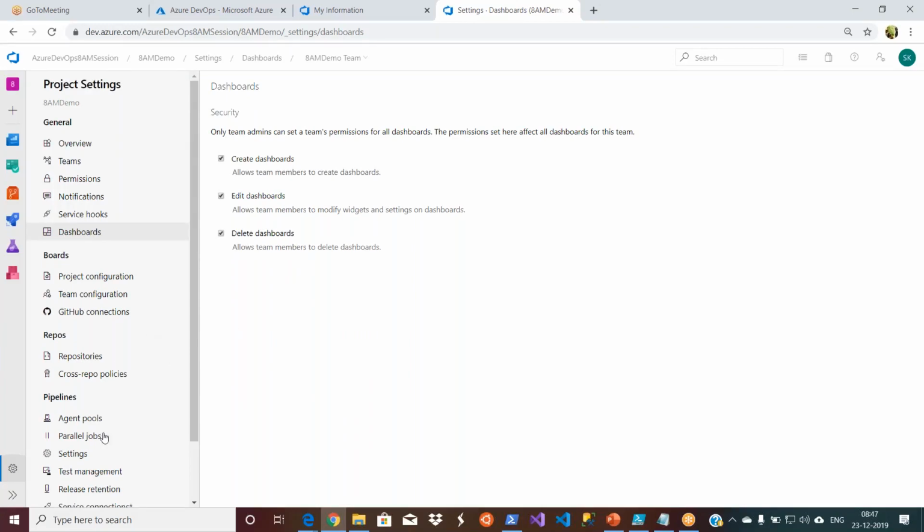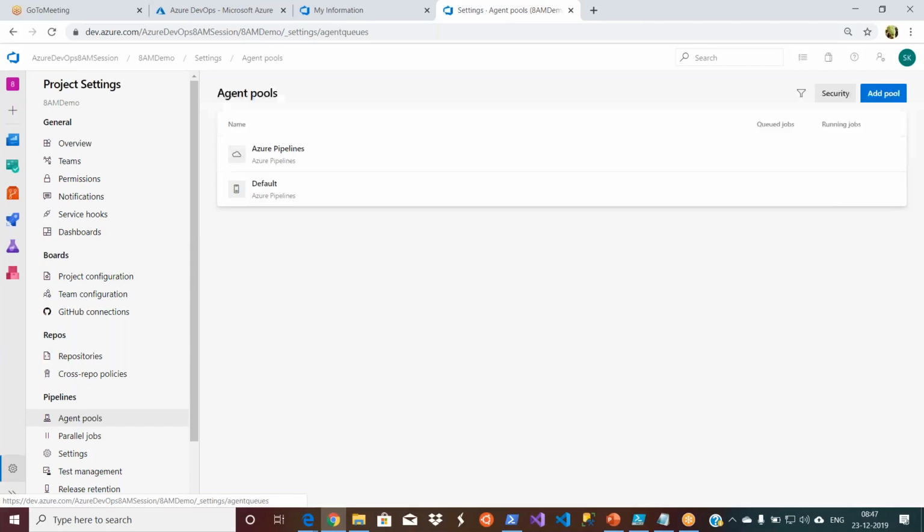Okay, and we will see these agent pools. This is the most important stuff that any DevOps engineer should know. Agent pools are nothing but where you are running your builds. Let us say I'm configuring my automated builds and my automated deployments. Where exactly are those jobs running?